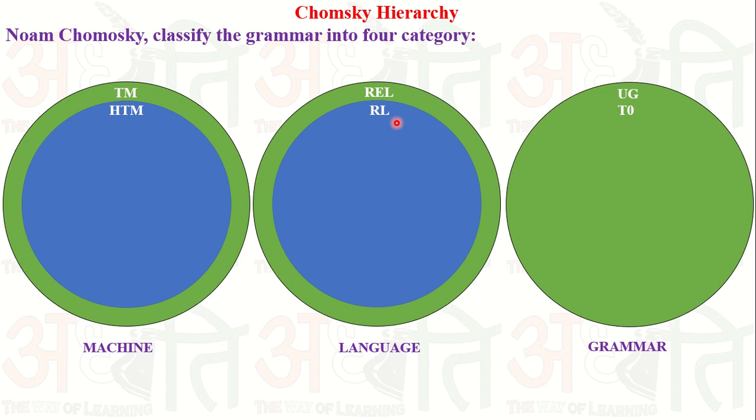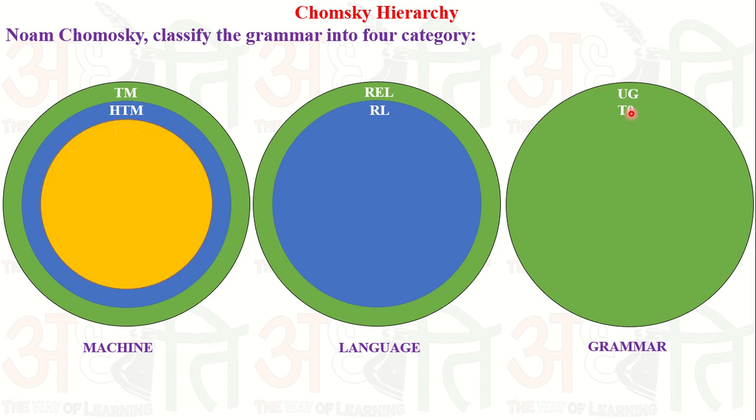So the halting Turing machine accepts the recursive language, and it also falls under the unrestricted grammar, or type 0 grammar. Type 0 grammar contains two types of language, recursive and recursively enumerable, and the machines are the Turing machine and the halting Turing machine.